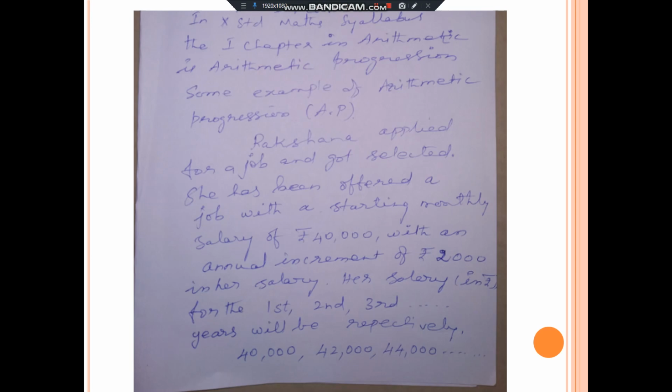Now I am going to form one sequence. Listen to that. In the first, her salary is 40,000, then 42,000, then 44,000, etc. Now I think you understand that arrangement of the numbers. Salary in the beginning is 40,000. After 1 year, her salary is 42,000. Then second year, 44,000. Initially her salary is 40,000.